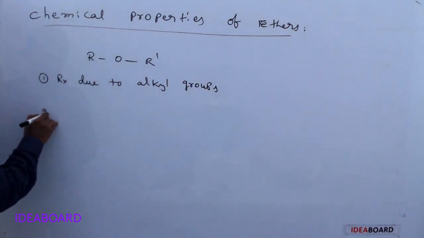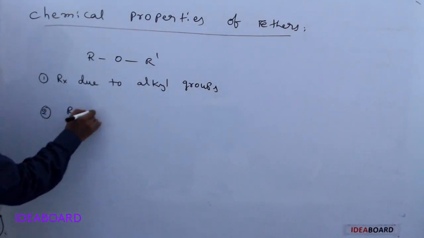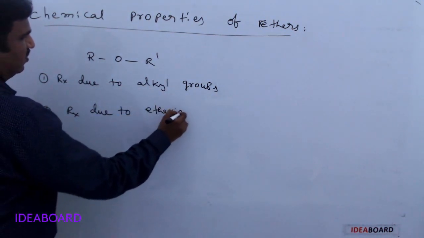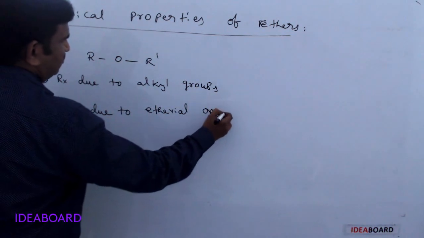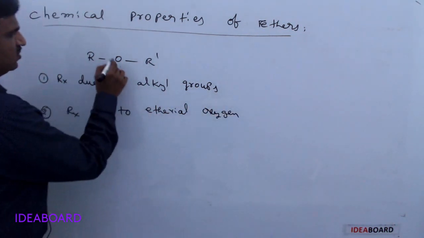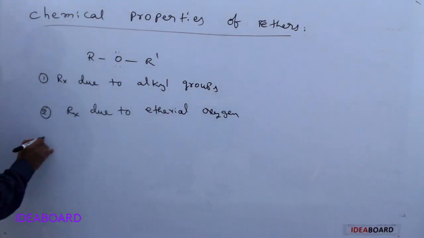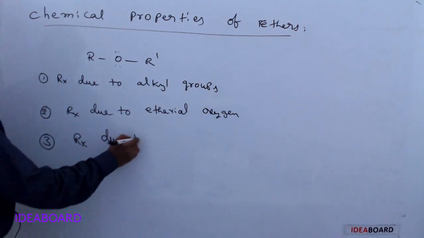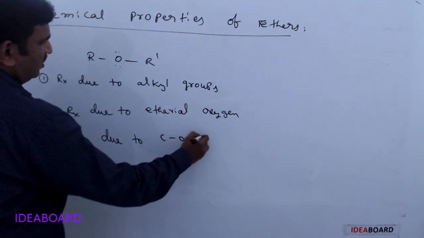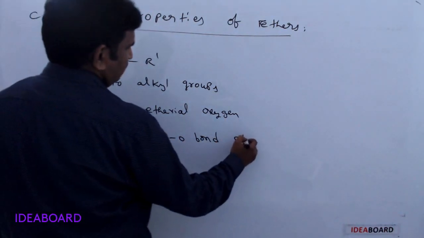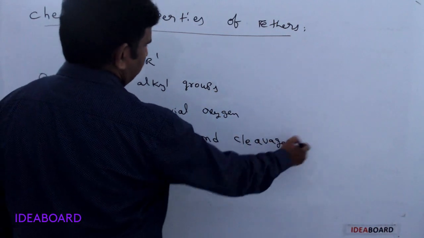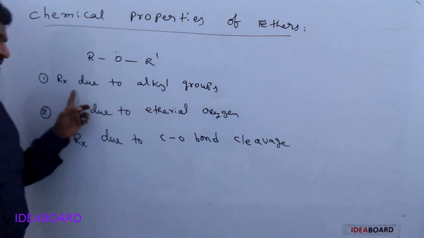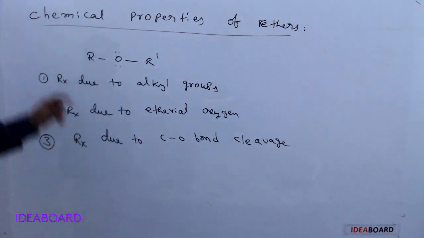The second type is reactions due to ethereal oxygen, meaning this oxygen. And the third type is reactions due to C-O bond cleavage, where the bond dissociation reaction occurs. These are the three types of reactions shown by ethers.